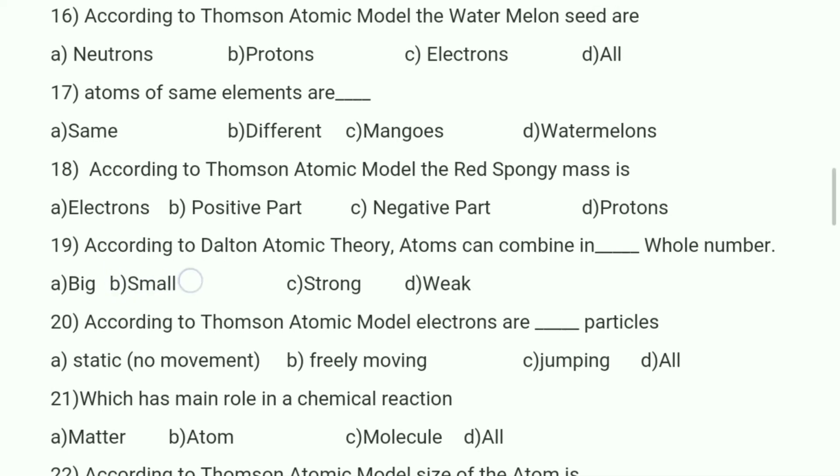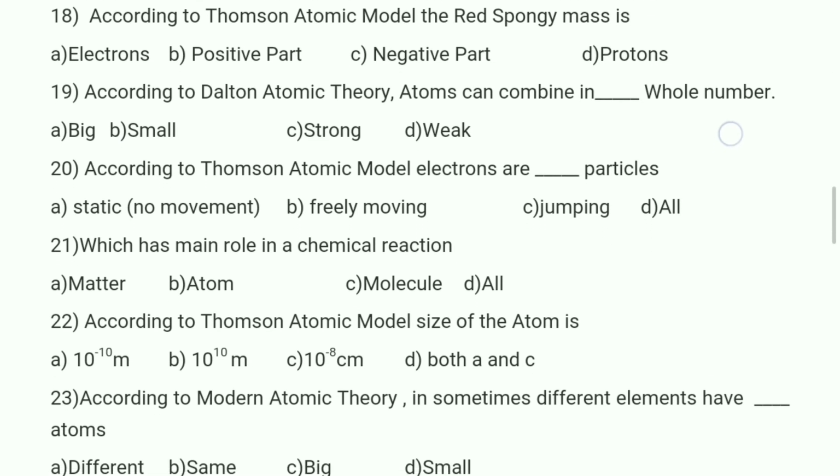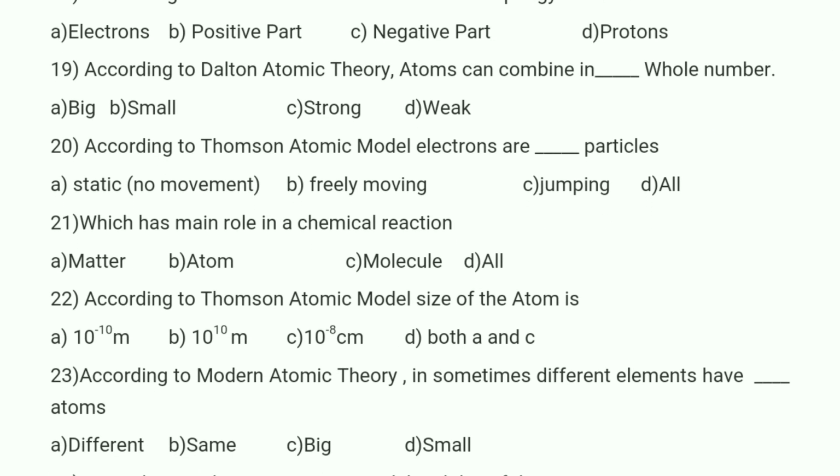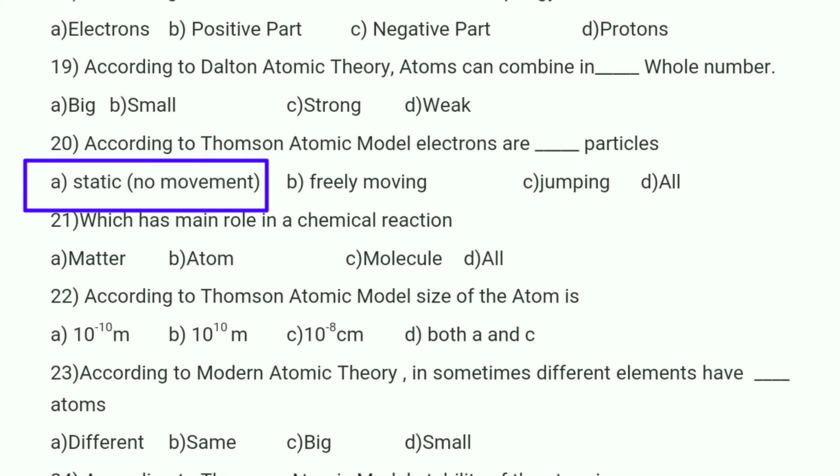And if you observe the 20th bit, according to Thomson atomic model, electrons are dash particles. We have already discussed about this in the previous exam paper also. So according to Thomson atomic model, electrons are having no movement. They are embedded in the positive part. That means there is no movement for electrons. Those are static particles. So option A is correct. So according to Thomson atomic model, electrons are static particles.